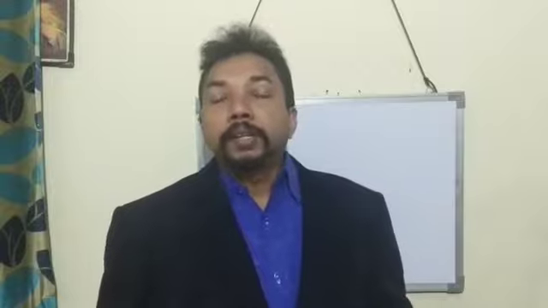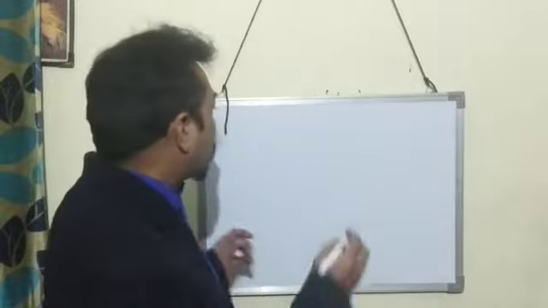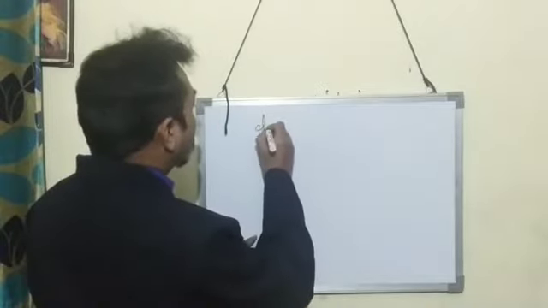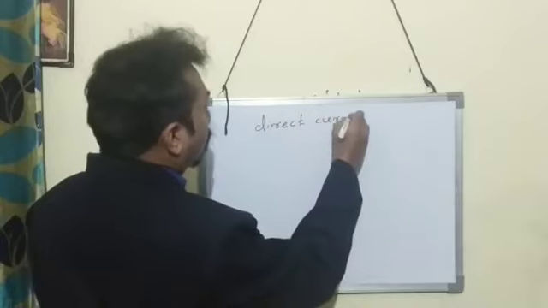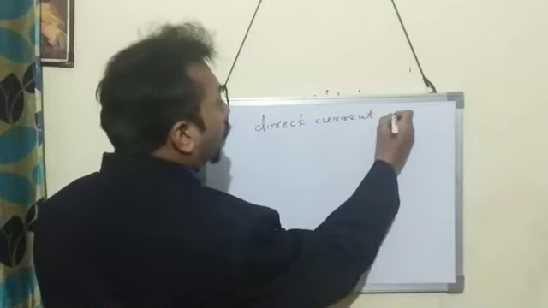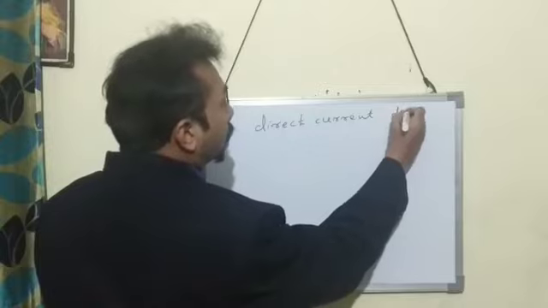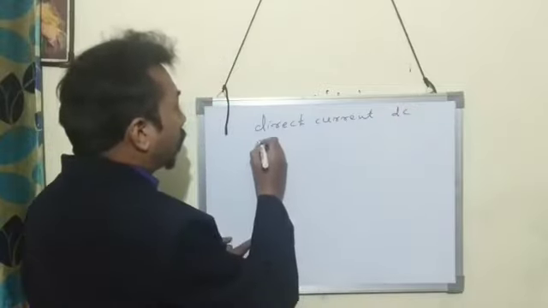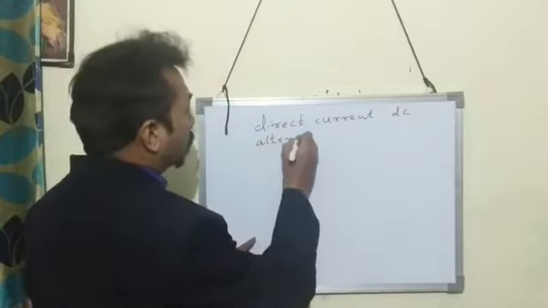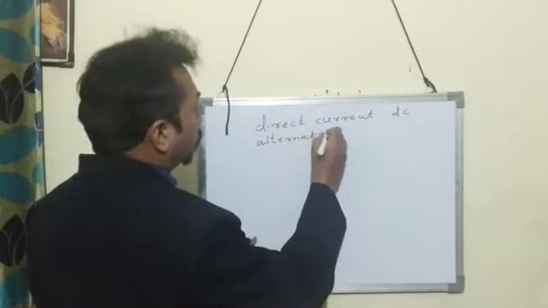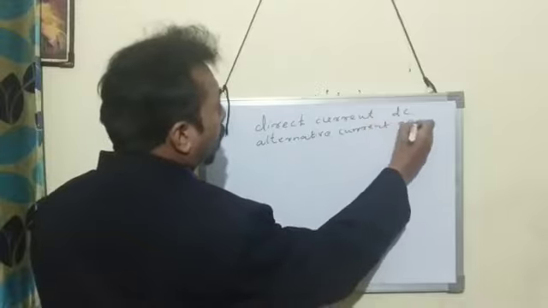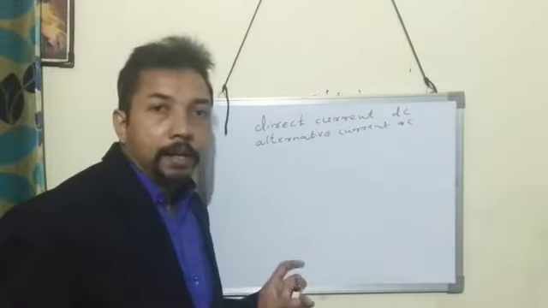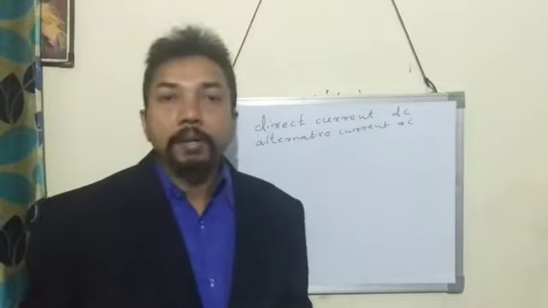So this electricity is of two types. One is direct current, in short form we will say DC. Another one is alternative current. Short form of alternative current is AC. Direct current and alternative current.